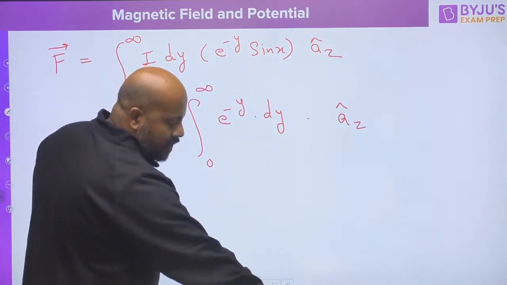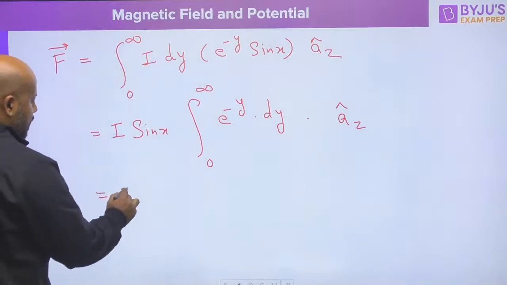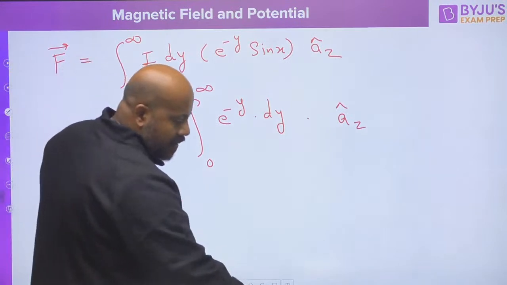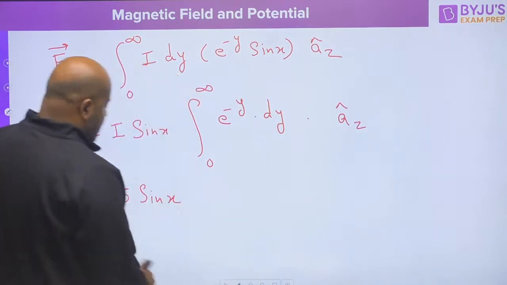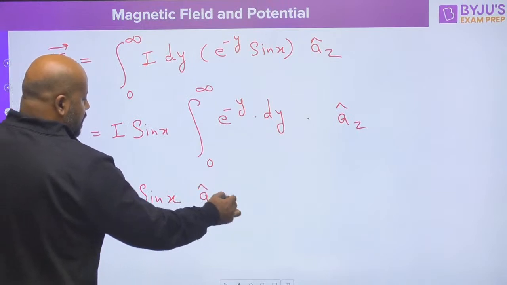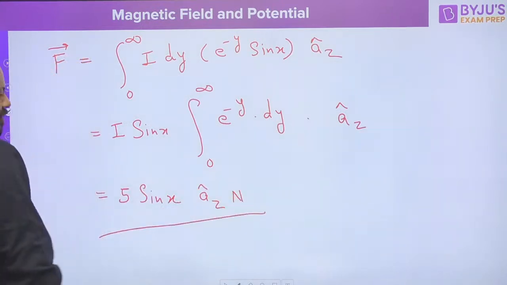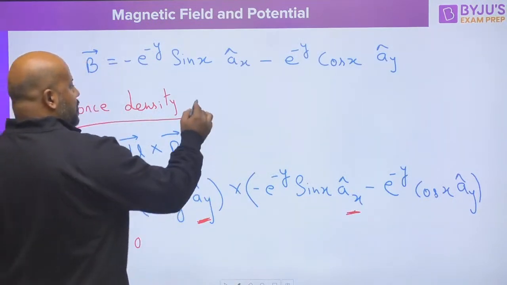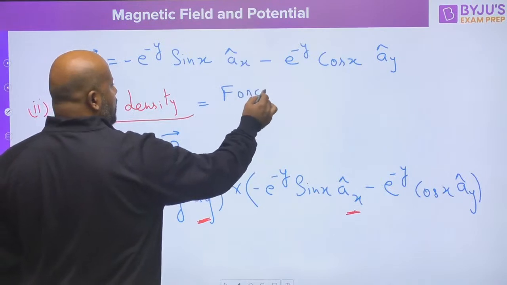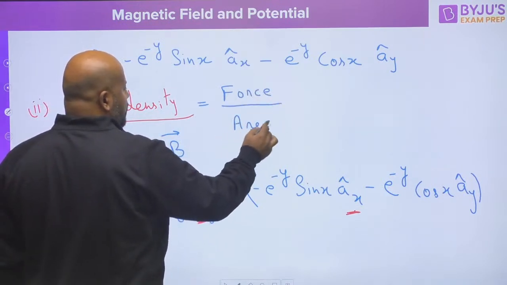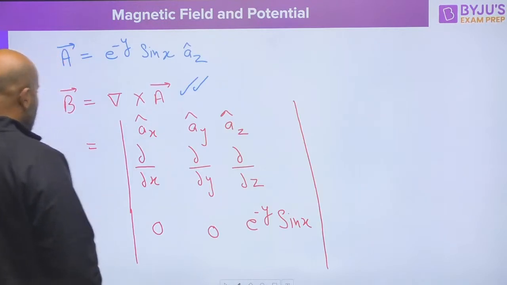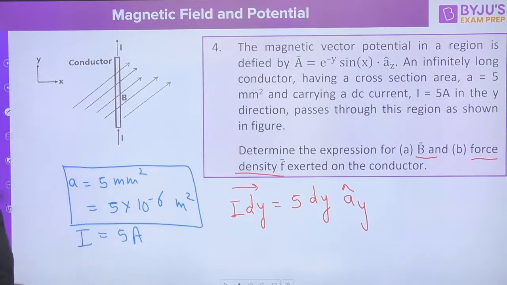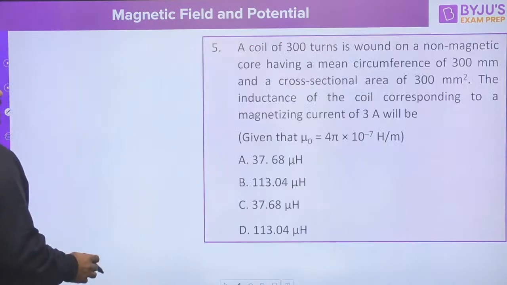Just put all the values. You will be getting the force as 5 sin x, and the direction is going to be, as per my reference, az, and this is in Newton. But he is asking force density. How are you going to find the force density? Force density you are going to find as force divided by the area. So what is the area? Area is already mentioned here. This is going to be your area. So divide this force by this area and you will get your answer.